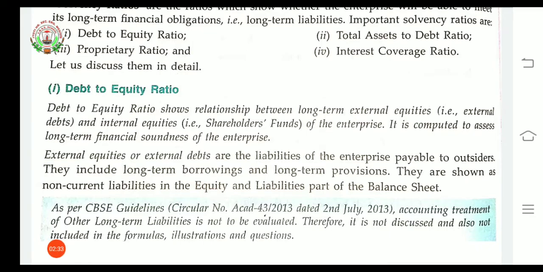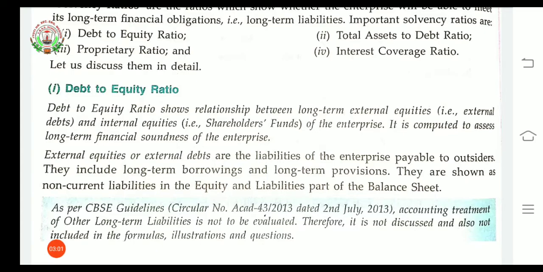Now here again one question arises, what is the meaning of external equities? So external equities or external debts are the liabilities of the enterprise payable to outsiders, means outside of that particular enterprise. They include long-term borrowings and long-term provisions, and both are shown as non-current liabilities in the equity and liabilities part of the balance sheet.